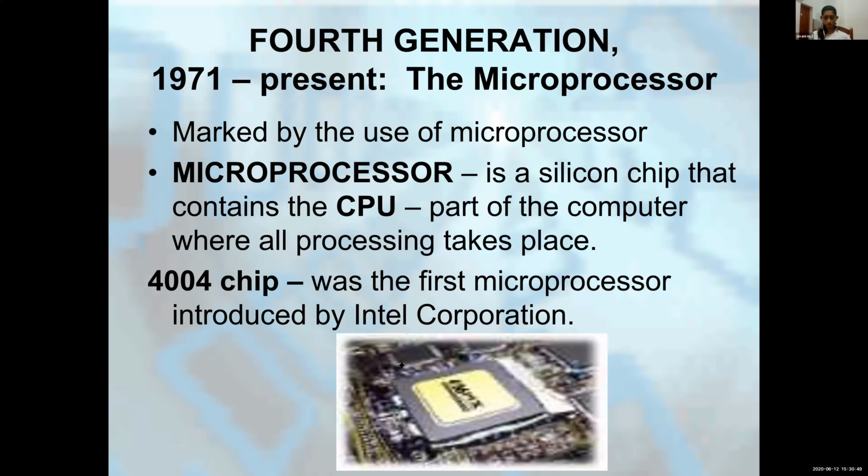Microprocessor, again it is silicon chips. It contains the CPU, central processing unit, which is made up of microprocessors. That was the first microprocessor, the 4004 chip. Who developed it first, Adul? Intel Corporation developed the first microprocessor chip.